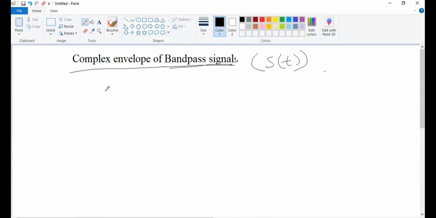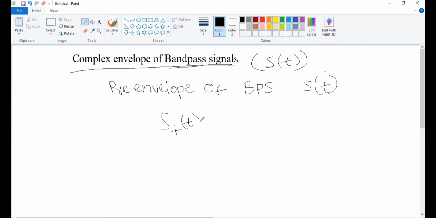If I want to find the pre-envelope of the band pass signal S of t, then it is represented as S plus of t, which is equal to S tilde of t e power j 2 pi fct.